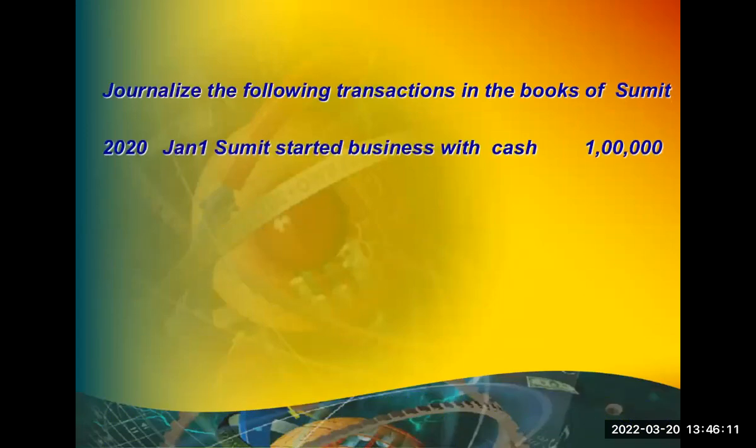Let us take an example of some transactions, then discuss one by one how to record the transactions in the books of accounts or in the journal. Look at this. There is a person Sumit, he is starting a business by investing cash rupees 1 lakh. So in this transaction, what are the two accounts getting affected? Business was not there.